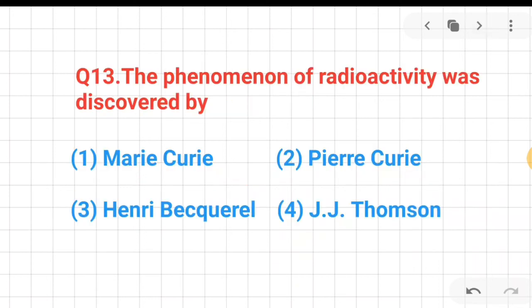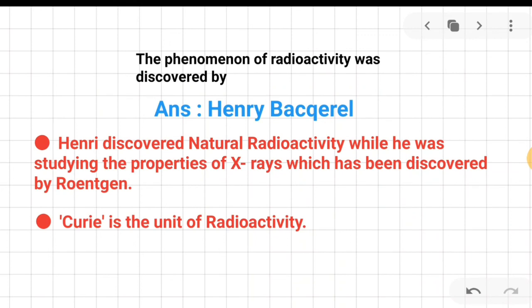Question number 13. The phenomenon of radioactivity was discovered by whom? Very nice question. The correct answer is Henri Becquerel. Remember that Becquerel discovered natural radioactivity while he was studying the properties of X-rays, which had been discovered by Rontgen. And also remember that Curie is the unit of radioactivity.